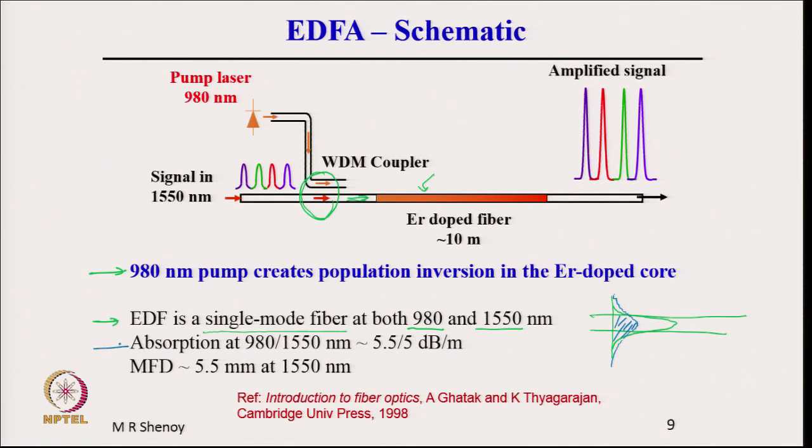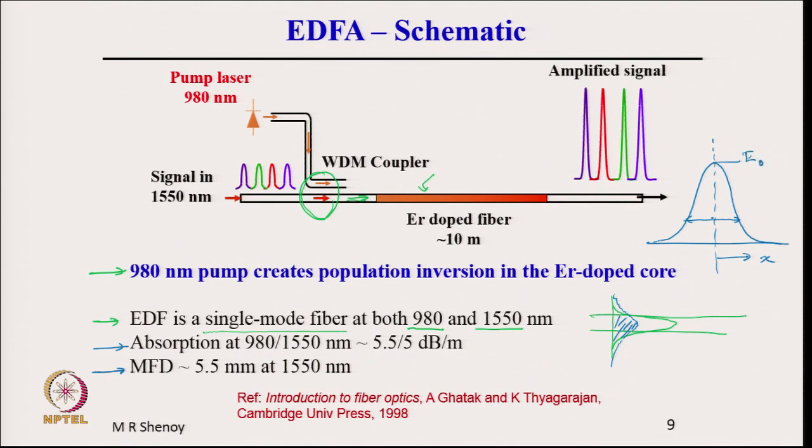The typical absorption is about 5 or 5.5 dB per meter at this wavelength, and the mode field diameter, for those of you who are not familiar, represents the extent of the field. So, this is a typical way of defining mode field diameter if you have a Gaussian field distribution in the transverse direction: where the field drops down to 1 by e of its maximum, if this value is E0,